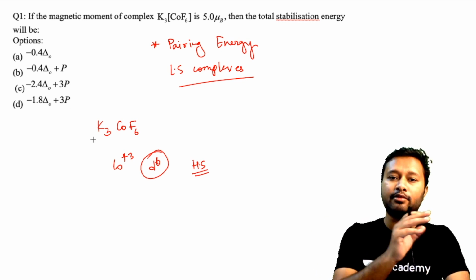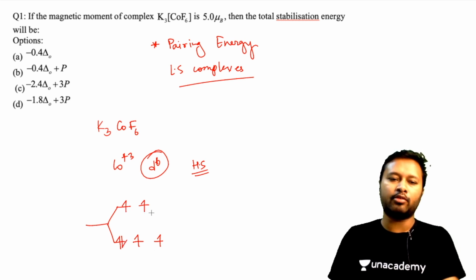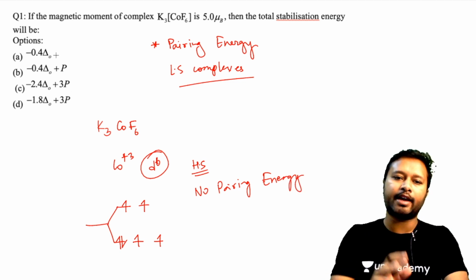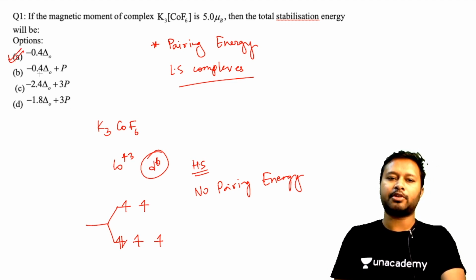So you don't even have to solve this question. Even if you want, you can do it, of course. You can fill the electrons in the t2g and eg orbitals like this. You can calculate the delta O total, but basically what you have to understand is in high spin complex there is no pairing energy, okay. So pairing energy concept does not come here, and since there should be no pairing energy, there is only one option which does not have pairing energy. So that's why option number A is your correct option.